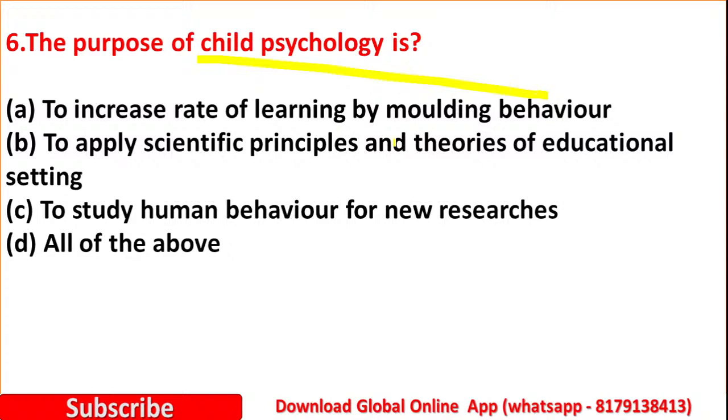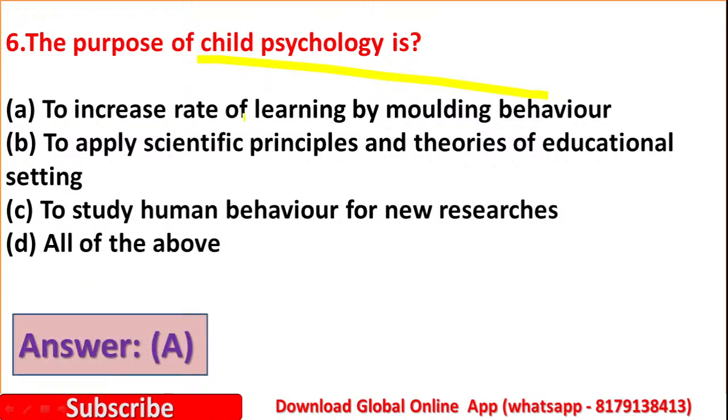Option B, to apply scientific principles and theories of educational setting. Option C, to study human behavior for new researchers. Option D, all of the above. Yes, the purpose of child psychology is: option A, to increase rate of learning by molding behavior. Yes, option A is correct.